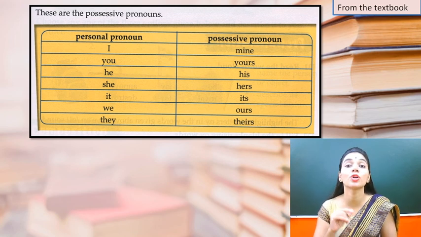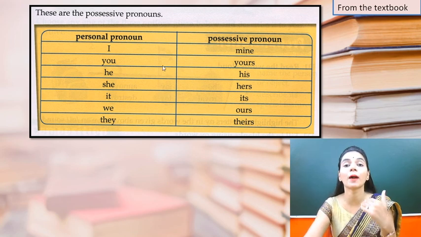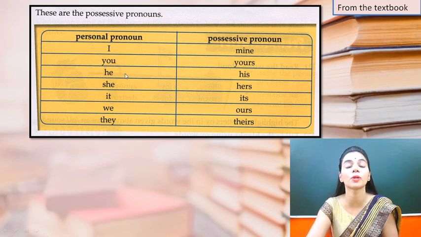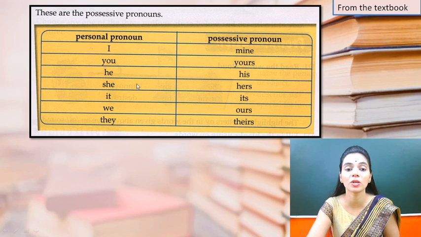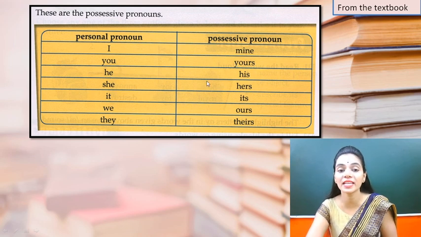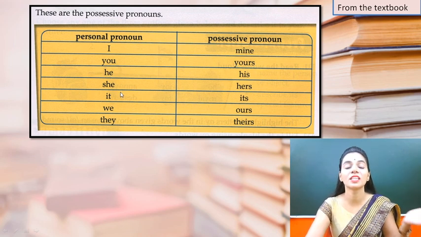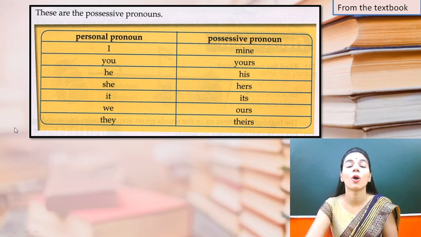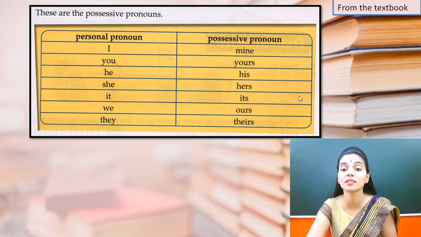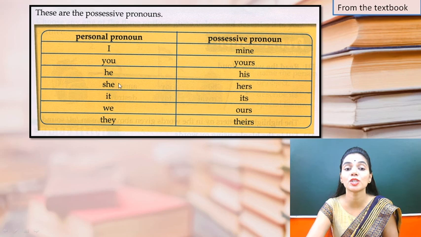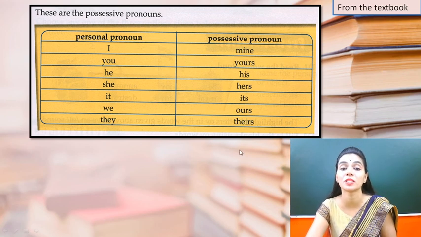Is this book yours? So जब मैं आपका you जो personal pronoun है, that is someone, then I'll use the possessive pronoun yours. He के लिए क्या होगा? His, that is this book is his, right? Or this book is hers. जब मैं लड़की के बारे में, she के लिए कौन सा possessive pronoun यूज होगा? Hers. It के लिए its, we के लिए ours, and they के लिए theirs. So you should remember these possessive pronouns.